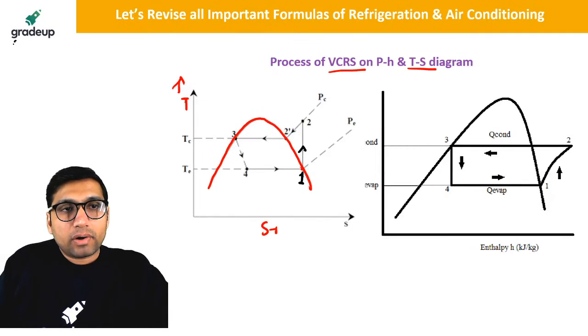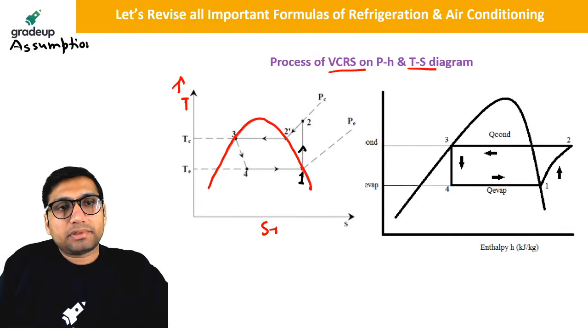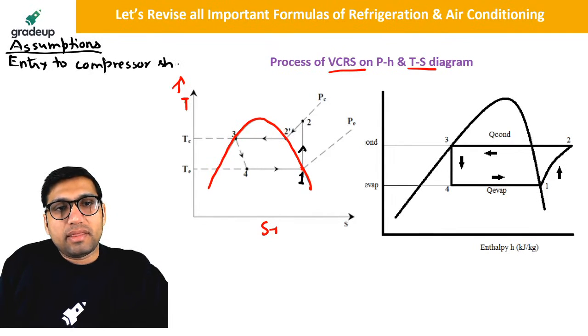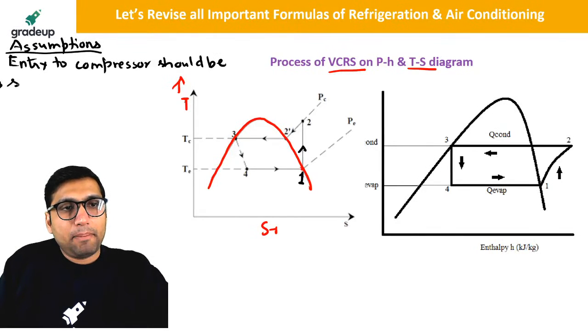There are some important assumptions of the vapor compression cycle. The entry to the compressor should be saturated vapor. This is a very important assumption of a vapor compression cycle.